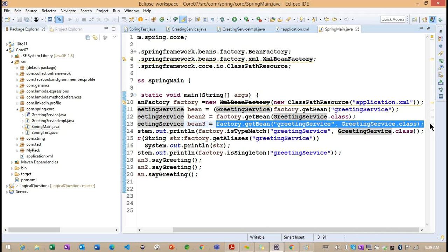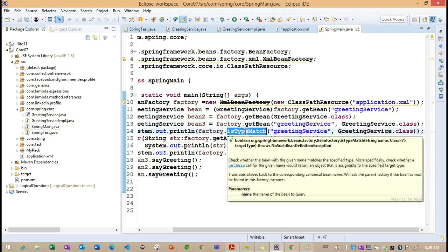But in the bean3 method, we have two options. We need to provide two pieces of information: the ID with the type of the particular object here. So what is the object we are trying to load? That section of code we are going to provide here. Right. So this is the difference between bean, bean2 and bean3. So this is a different one.